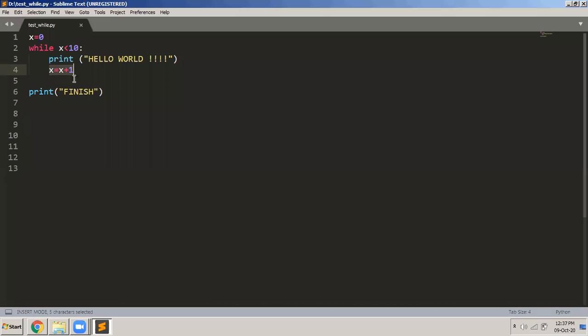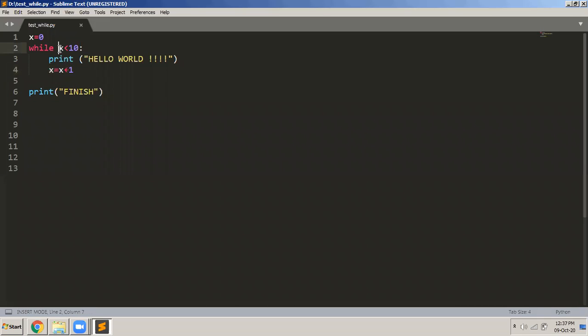It will become 2. And the value of x now is 2. So again, it goes back and checks it. So like this, every time it will display hello world, and every time it will increment the value of x. At one time the value of x becomes 10.